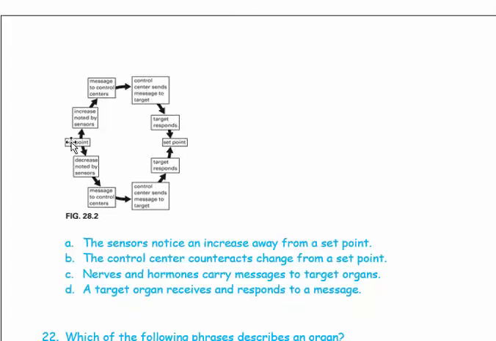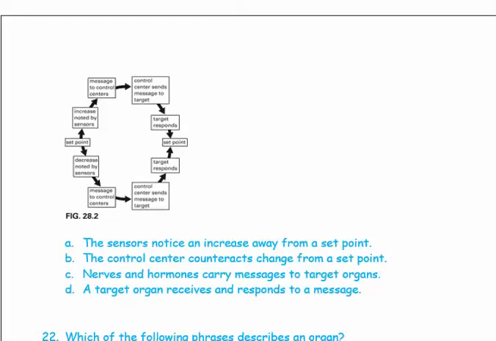So the set point says that there is an increase noted by the sensors. The message is sent to the control centers. The control center is going to send a message to the target, and then we need to return to the set point. Returning to the set point means that this is a negative feedback. So the answer is B. The control center counteracts change from a set point.